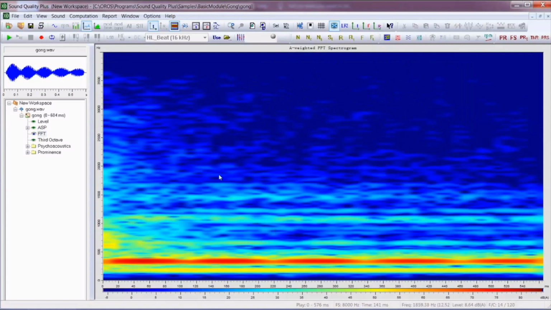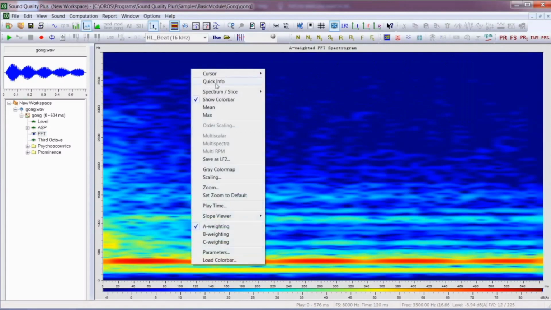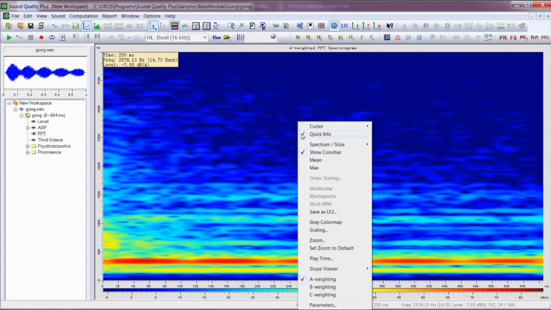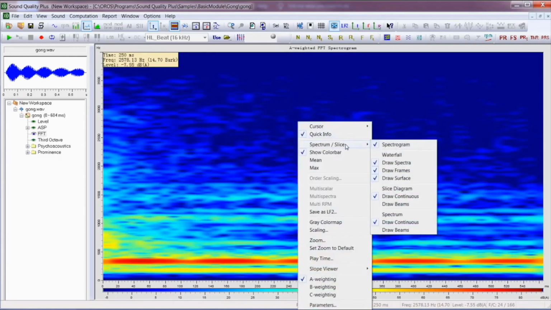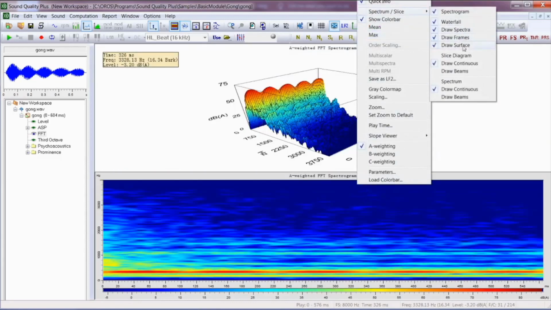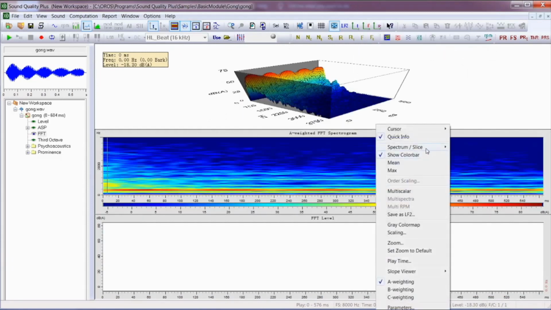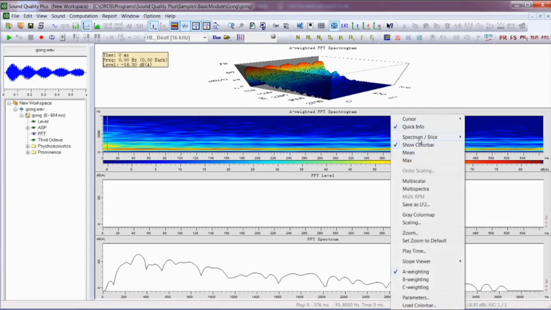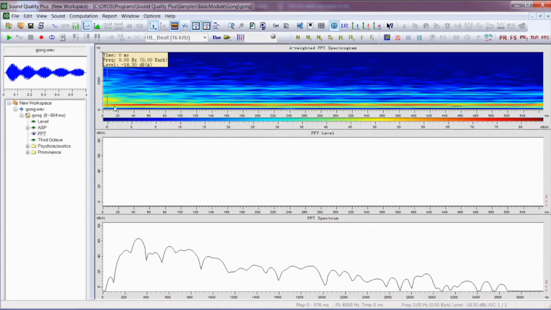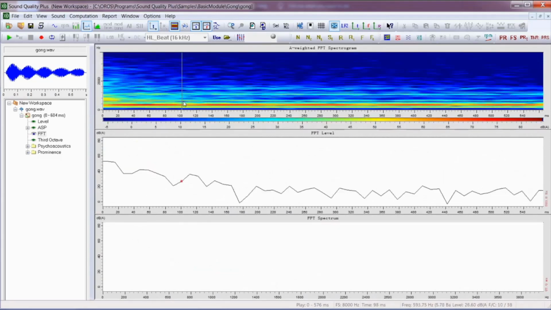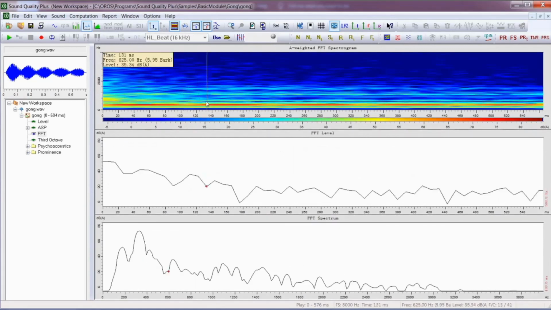We can check the values of the spectrogram by right-clicking and selecting Quick Info. For more detailed information, different views of the spectrogram are available, including the waterfall. Also, slice diagrams and spectrum. And with this, it's very easy to check the detailed information of any spectrogram.